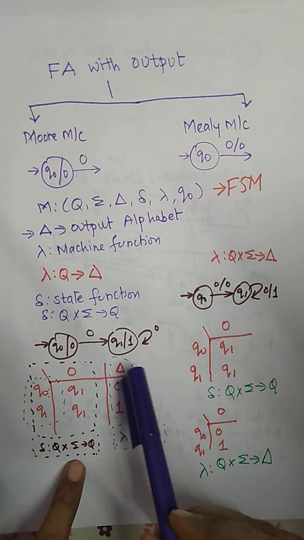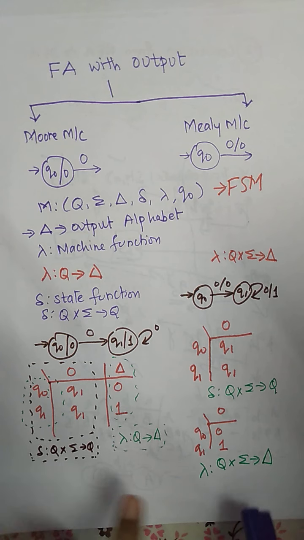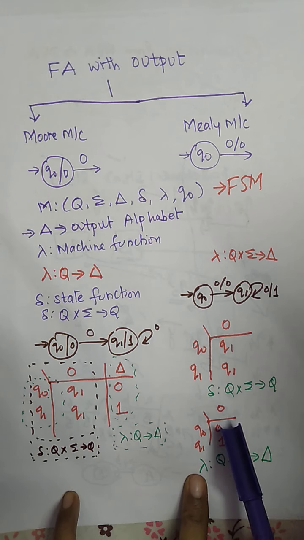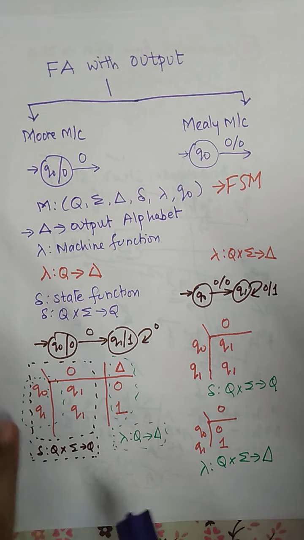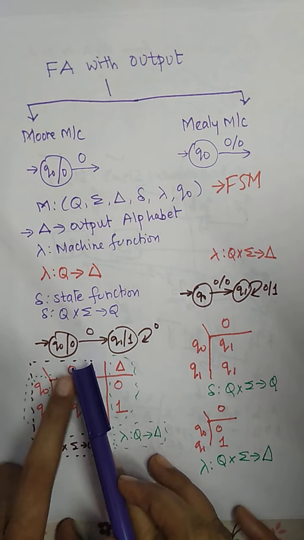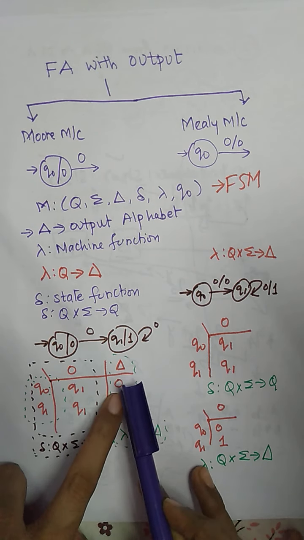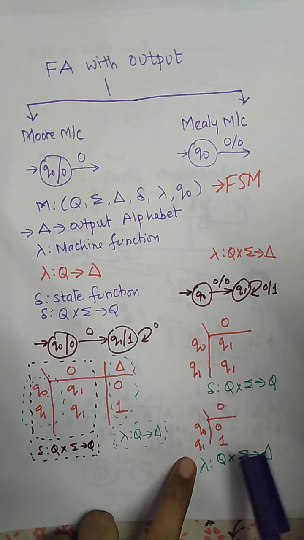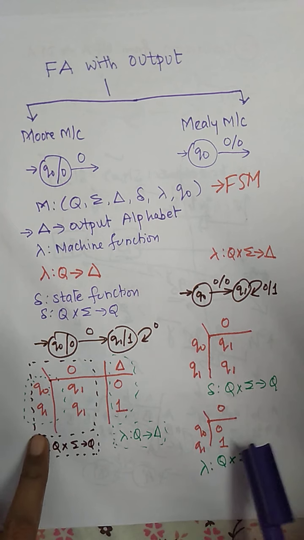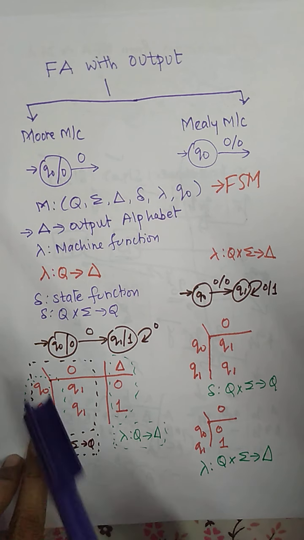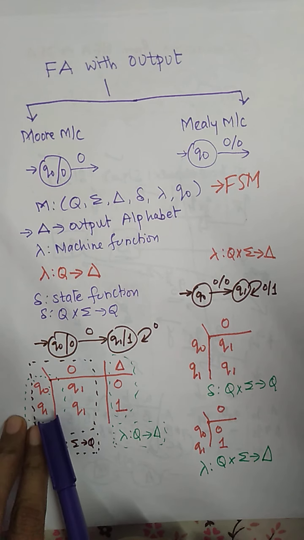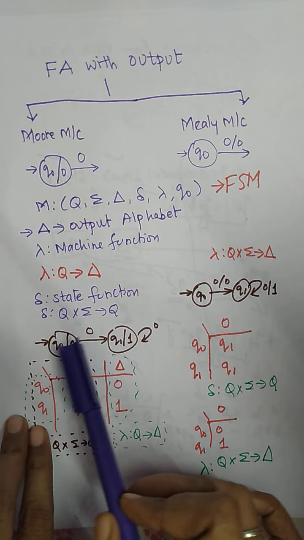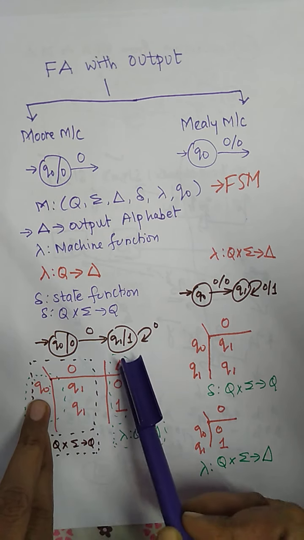Now how are we going to add the output function? The output function, which is called the machine function in FSM, is: q0 on 0 produces output 0. The same thing we have to write: q0 with input 0. Where do we write the output? Here we have to write the output. The next one, q1 on 0 produces output 1. So what is the output of the state q1? If you check the Moore machine, the q0 and the output.